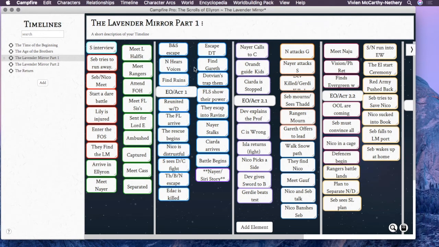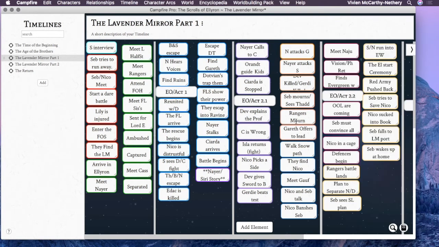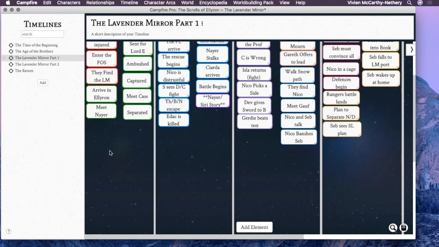So there's Act 1, Act 2.1, 2.2, and Act 3 because it's a really, really big story. It's huge. There are also different timelines within the Ellyron story, so I can make that reflect there, and I can color code each of the events. That's the trigger event and the climax, and I have a prologue color. So you're able to color code your timeline too, and there are extra places to put information.